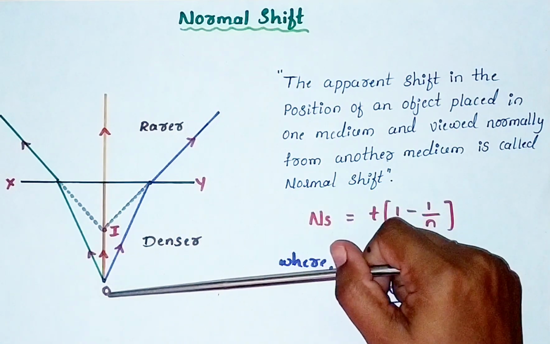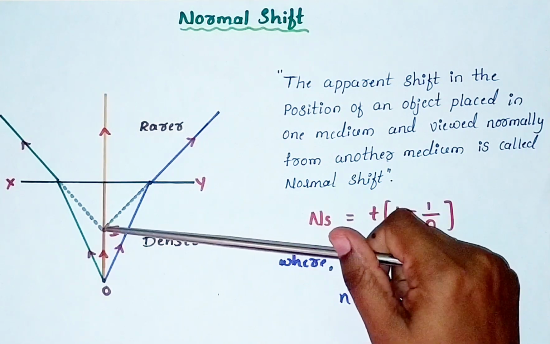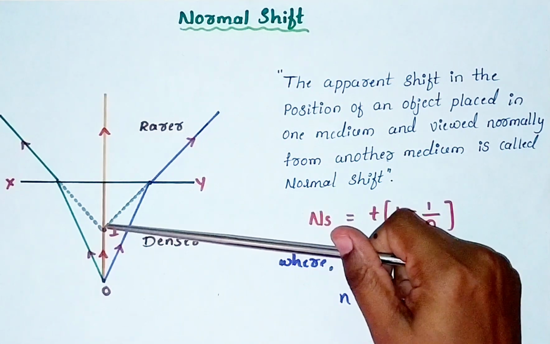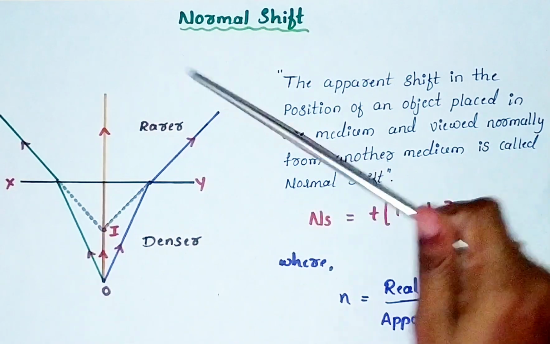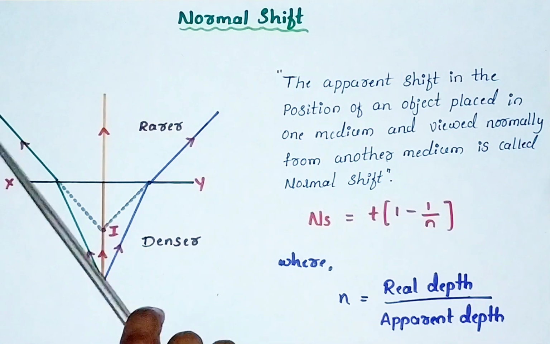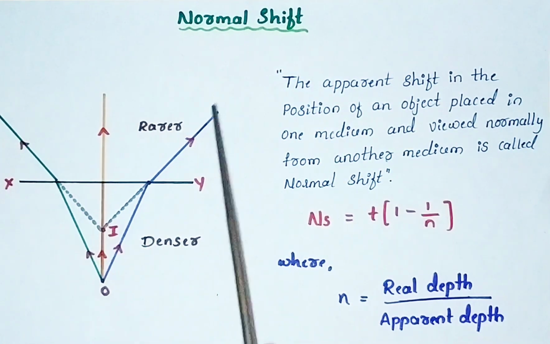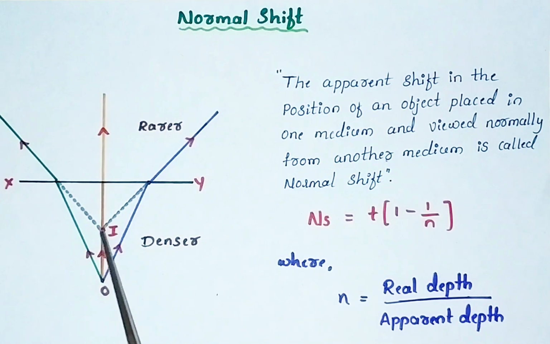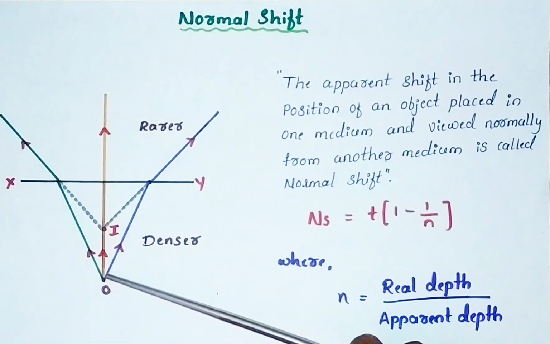O is its real position and I is its apparent position. So why does it appear at point I? It is only because of refraction. You can observe here, when the observer is at these two positions, for the person, this ray of light appears to be coming from the point I. Now the point I is taken as the object, but it is not the real object. It is the apparent position of the object. So this is called normal shift.